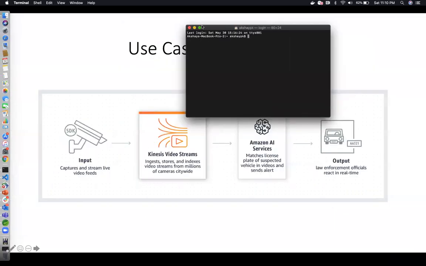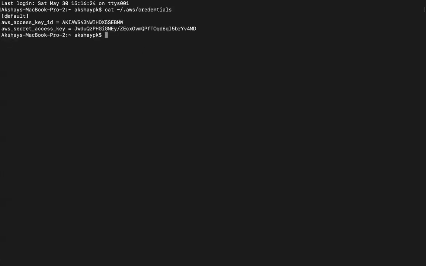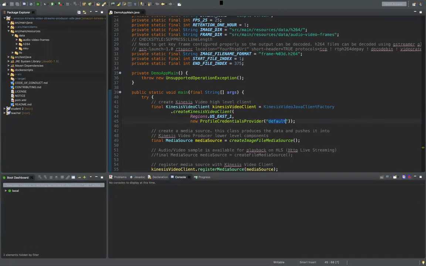So if I go to my terminal, and if I say cat ~/.aws/credentials, you can see over here we are using the default profile, and this is my access key ID and secret access key. This default profile is right now set in my profile credentials provider in order for me to authenticate myself with AWS and send all of my video streaming data to that Kinesis Video Stream that we have set up. And the region is an enum over here. We have set this to US East 1, which is our region where we have the Kinesis Video Streams, right?